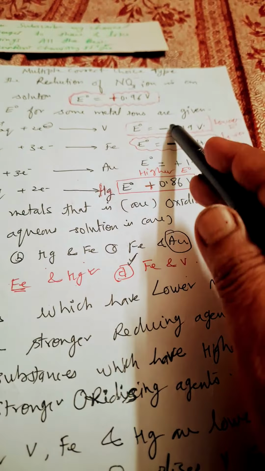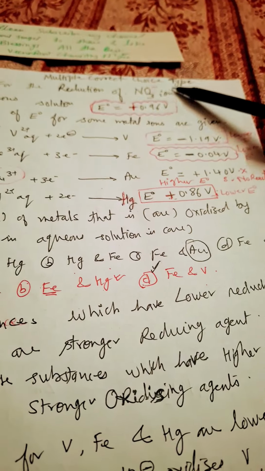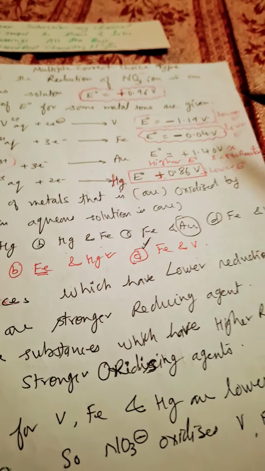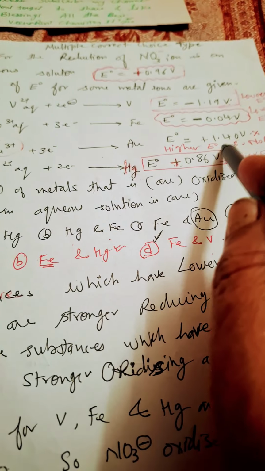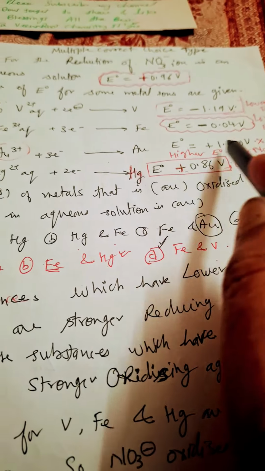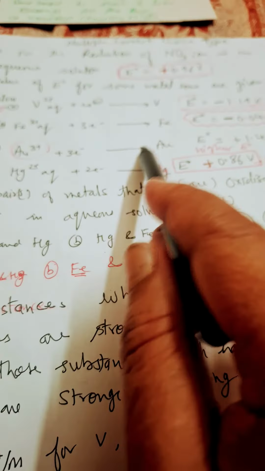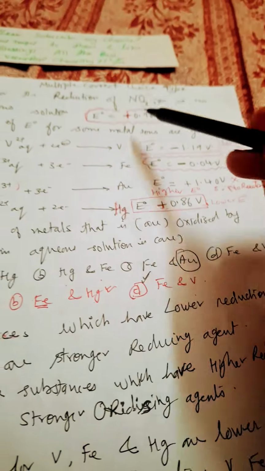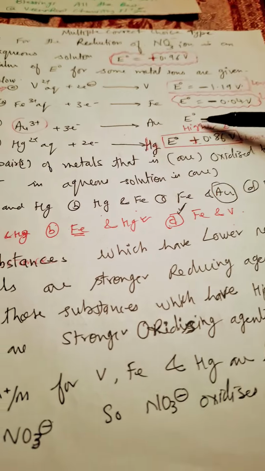So A, B and D can be oxidized by nitrate, and simultaneously they will reduce nitrate when they get oxidized. But since Au3 positive has a higher E naught value, there will be no reaction, because one thing, it has a higher oxidation state, and secondly it has a higher reduction potential, so it cannot be reduced by the nitrate ion. It is a very good oxidizing agent.